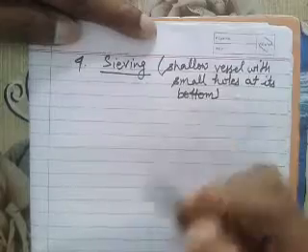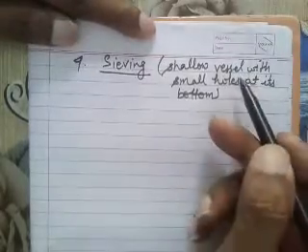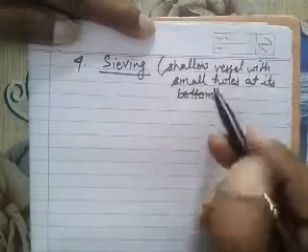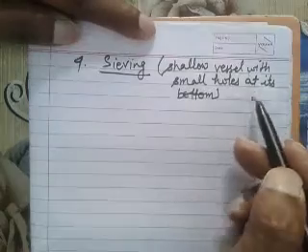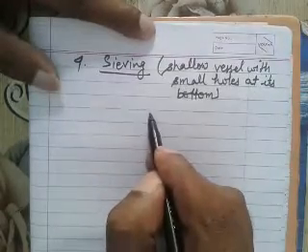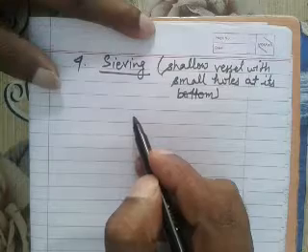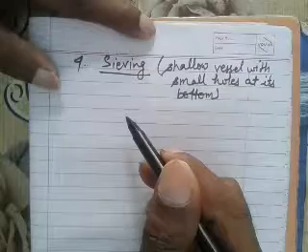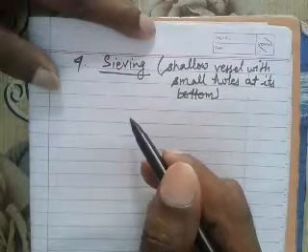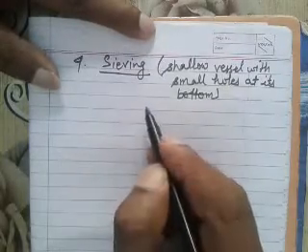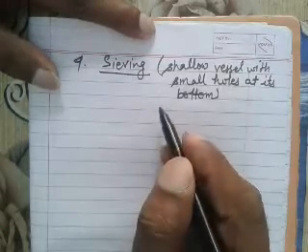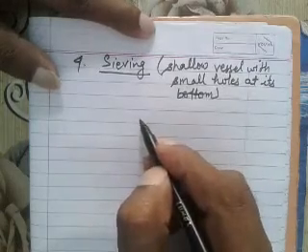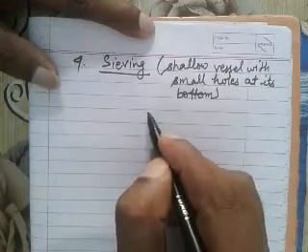What is sieving? It is a small vessel which contains small holes at its bottom, which is also called in Hindi chalni, channi, etc. Generally it is made up of iron mesh.